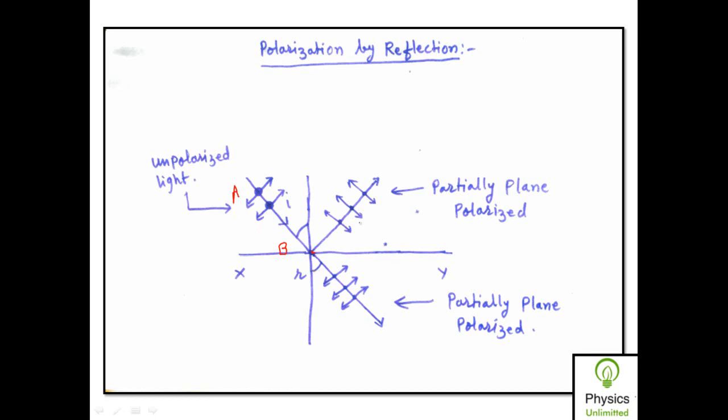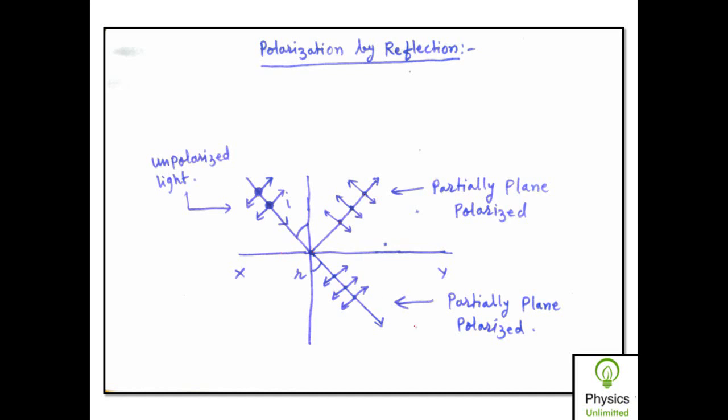Then the reflected and refracted beams are partially plane polarized. Partially plane polarized means, as you can see from the symbol, that lines as well as dots are both present simultaneously, but the size of this dot is less compared to the size of the dot over here. It means the vibration perpendicular to the plane has less amplitude compared to the vibration parallel to the plane, and therefore such light is called partially plane polarized.